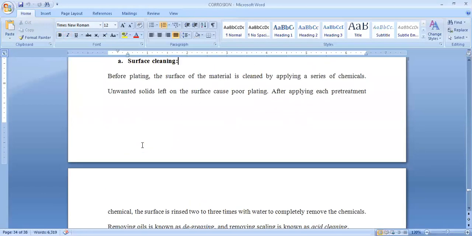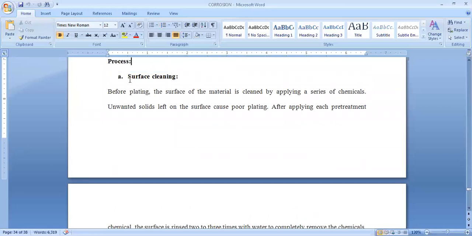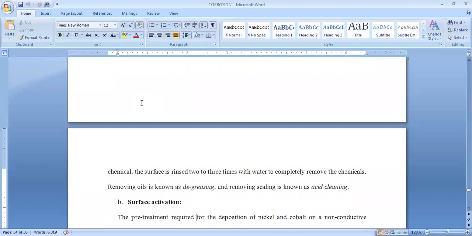Now let us see what is the actual process in this. First is surface cleaning, which is also called screening. Here we are removing already existing impurities, any dirt particles, or any corrosion-inducing particles which are present on the surface. Before coating our object, it should be properly treated and properly cleaned. For that purpose, we are applying a series of chemicals. Unwanted solids left on the surface cause poor plating, so in order to avoid that, we have to apply this.